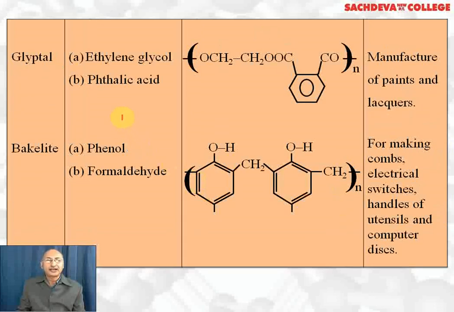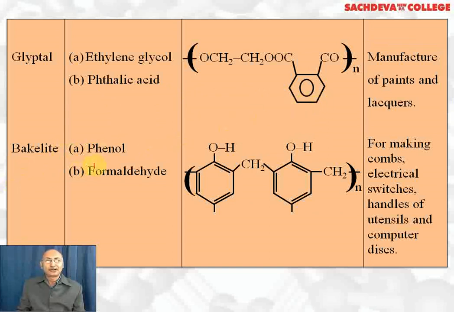Glyptal, this is a polyester. Ethylene glycol and phthalic acid are the monomers. Phthalic acid here means benzene-1,2-dicarboxylic acid. This is a condensation polymer, resulting in the formation of repeating units which is called glyptal. It is used for manufacture of paints and lacquers.